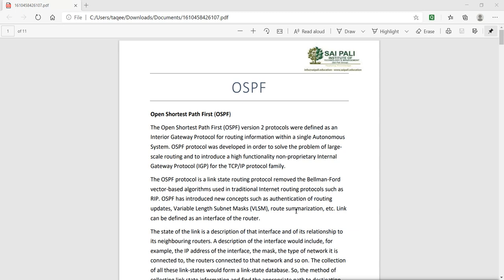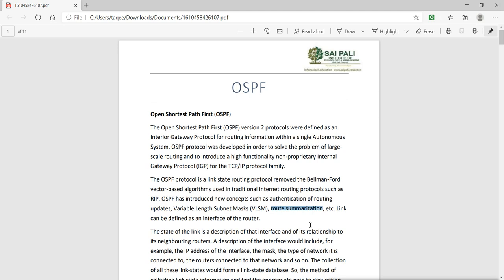Now what do we want to manage? We want to manage the routes, we want to manage the network, we want to manage the overload of the network. And for that we do something called route summarization. We do route summarization to manage large networks in an area.